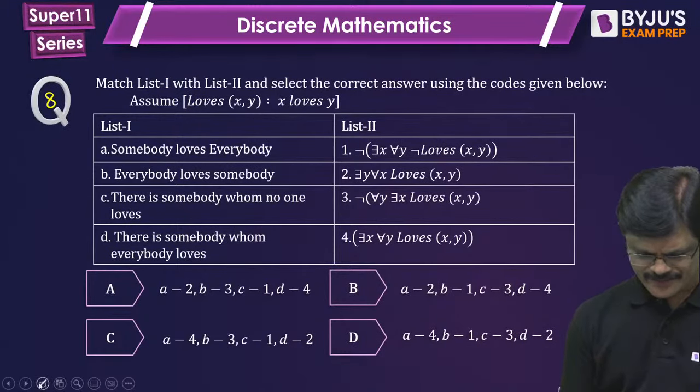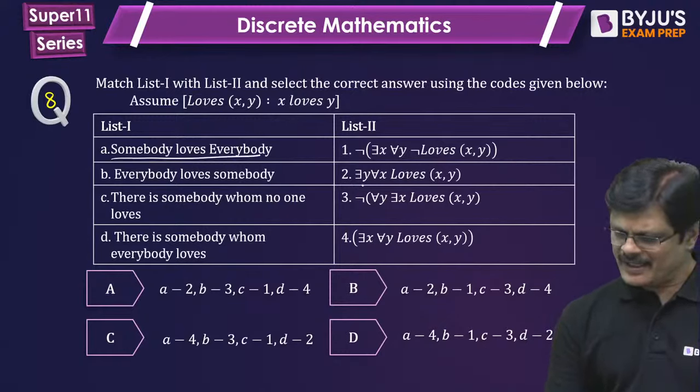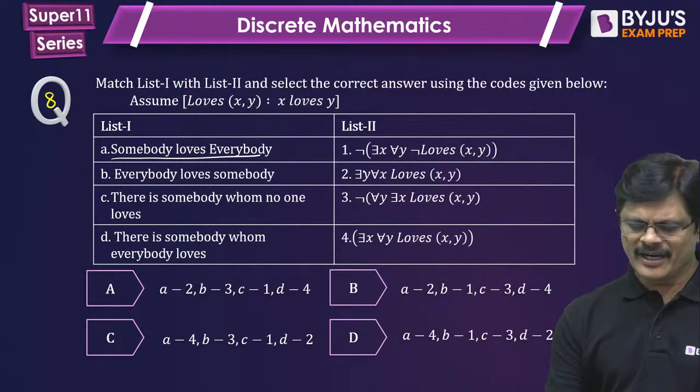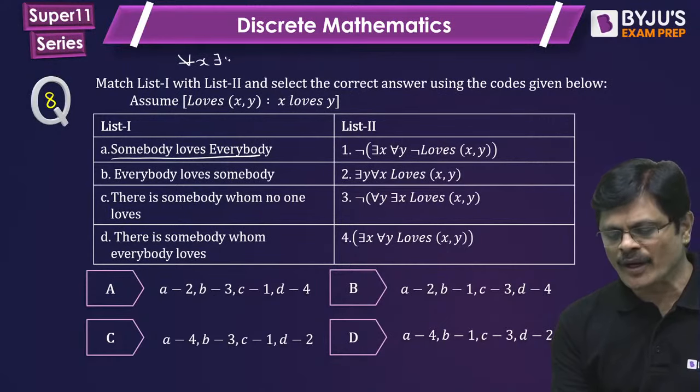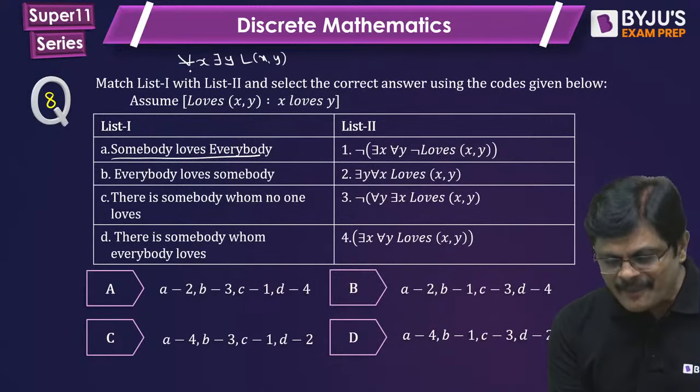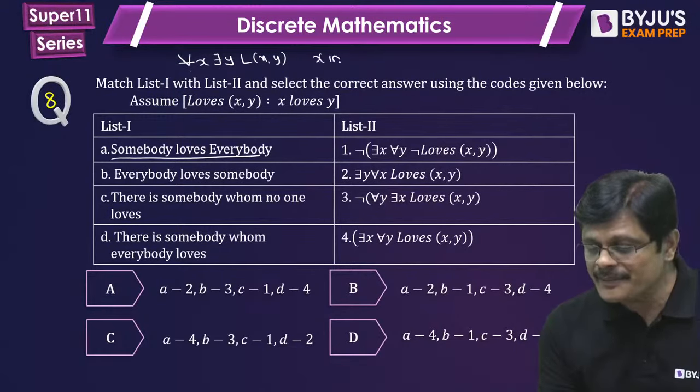This is the option. Somebody loves everybody. See, my dear friends, I always tell this. When you have the x quantifier first and the y quantifier next, it says everybody loves somebody. Here it is x in terms of y.